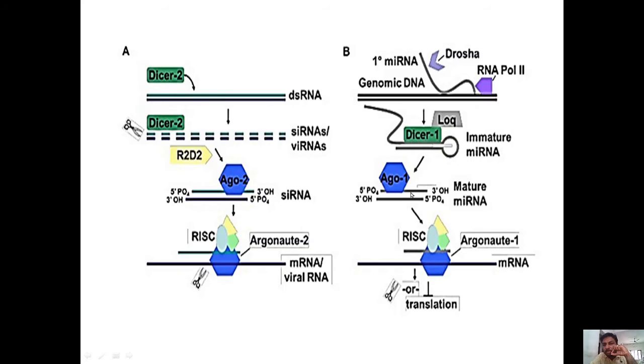Then that complex recognizes the target mRNA molecule, and finally the target mRNA is degraded by Argonaute 1 protein. This is what is happening in the endogenous RNAi pathway.